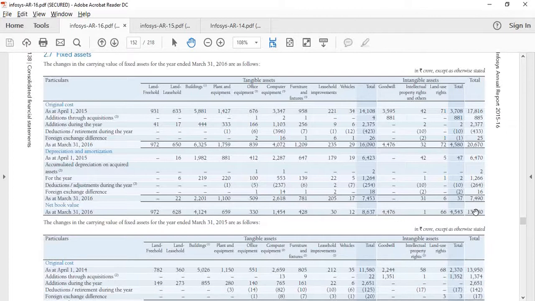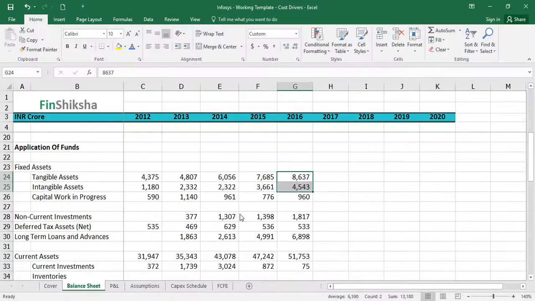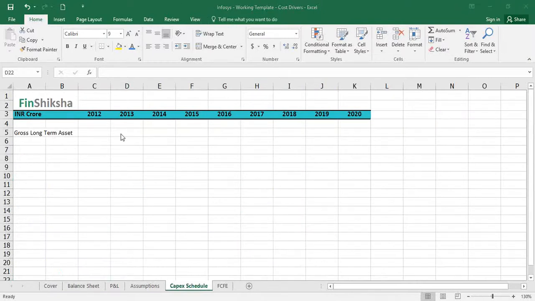What is the accumulated depreciation? That's this number, 7490, and the gross value is available here, 2670 is the gross value, right? So we're going to put in the gross assets, we're going to put all this together. So gross long-term assets, tangible and intangible. If you want, we can put them separately. So let's put tangible first and then intangible and then put the total of these two here.